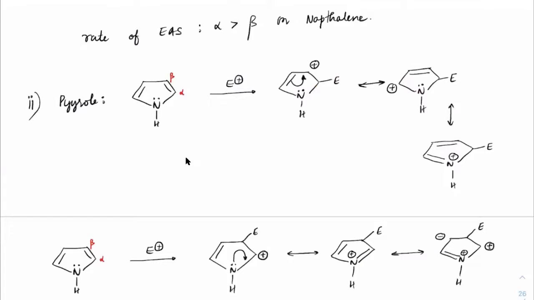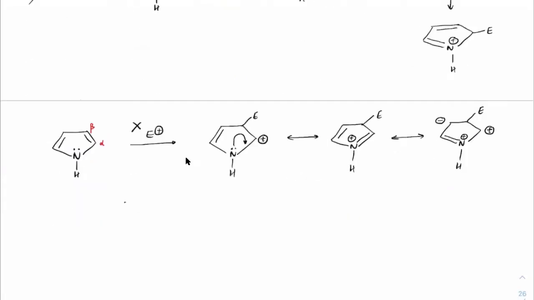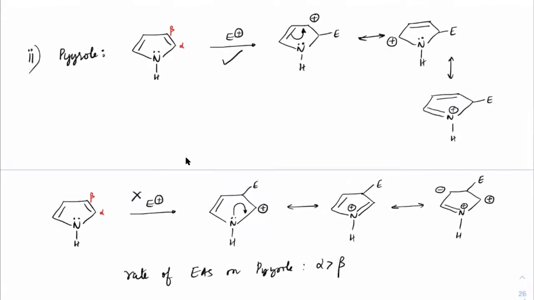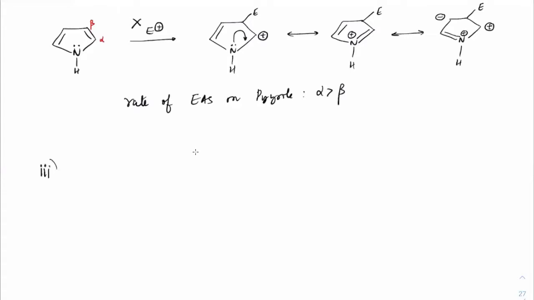So which is more preferred, beta? The first one is more preferred, the second one is not preferred. So the rate of EAS on pyrrole will be better at alpha than beta. All of you understood this point? Let us see the third one.